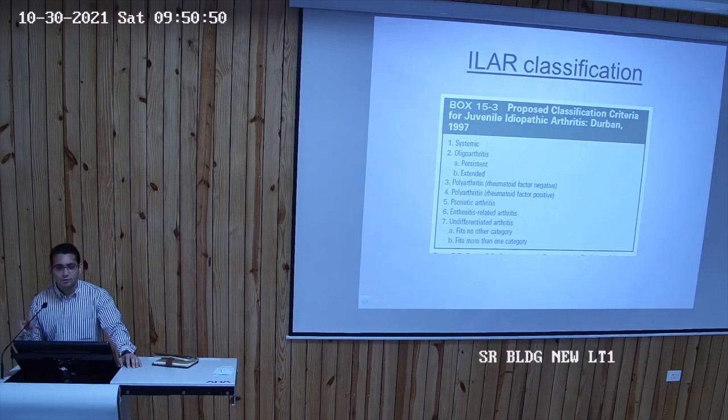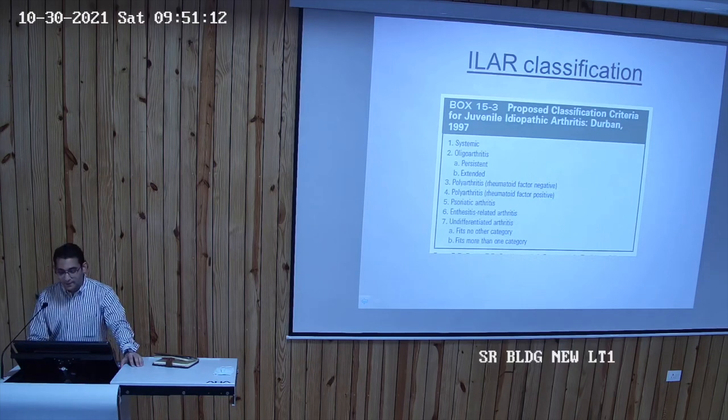What is the pattern of involvement? Is it migratory involvement? Is it additive involvement? Is it severe enough to wake the child at night? JIA pains are never very severe. So it's very surprising for us if the child is not able to walk at all, is in a wheelchair, unless they've been neglecting it for months. So it always is a red flag for us when a child comes to us with severe, extremely severe pains.